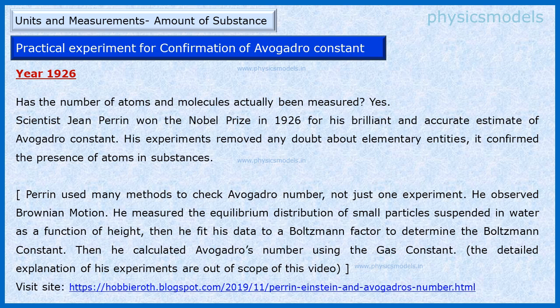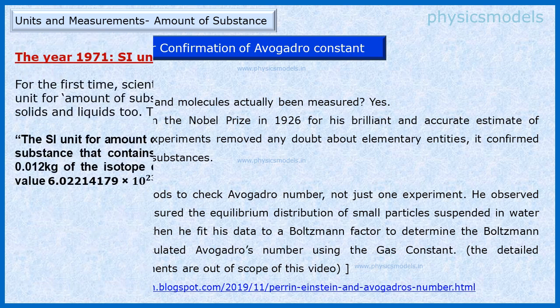The great scientist Jean Perrin got the Nobel Prize in 1926 when he established through his experiments that substances do certainly consist of atoms and that the number of atoms can be counted. The details of his experiment are complex and we can't go into that in this video, but I have given you a link, and if you're interested you can kindly study that.